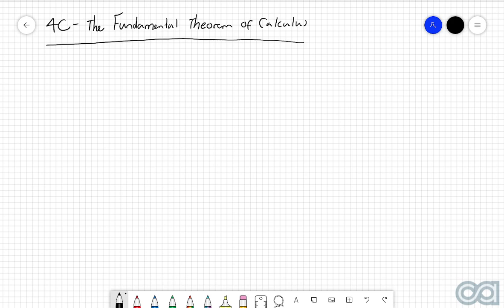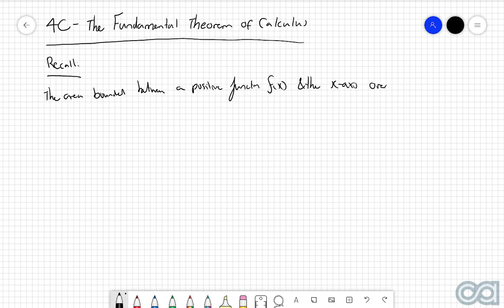So just in case you need a bit of a reminder, we said that the area bounded between a positive function, we'll call this function f of x, and the x-axis over the domain of x being between a and b is given by the following definite integral. So the integral of f of x dx with a lower bound of a and an upper bound of b.